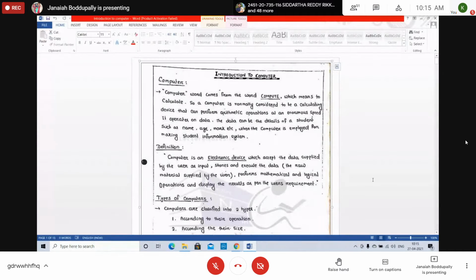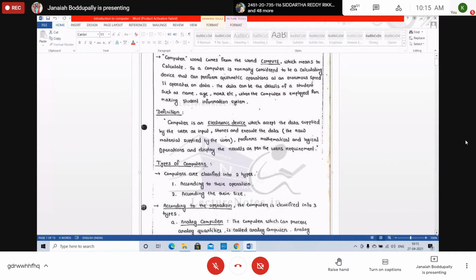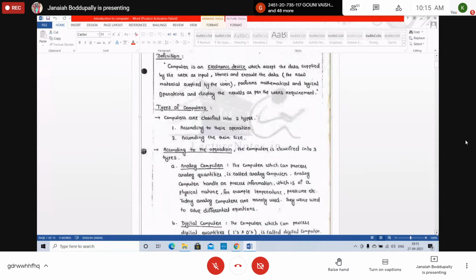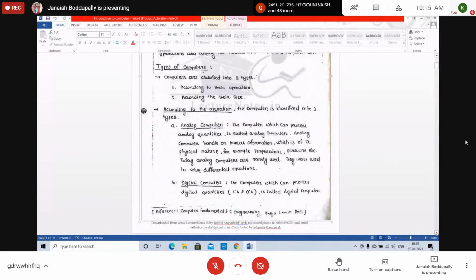There are different types of computers. This is not compulsory, but I'm refreshing all these types of computers, because sometimes they ask for 1 mark or 2 mark questions. Especially for you electronics students, you will learn all the different types of computers in detail in your second and third year, since most of your syllabus is on core hardware.